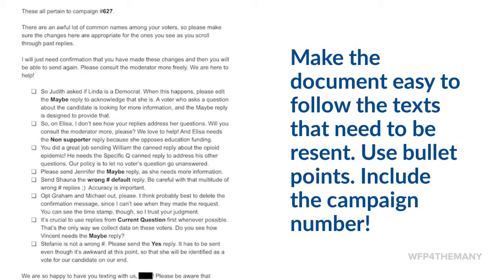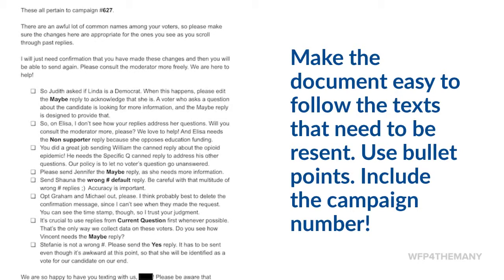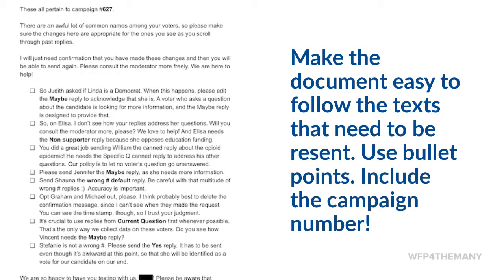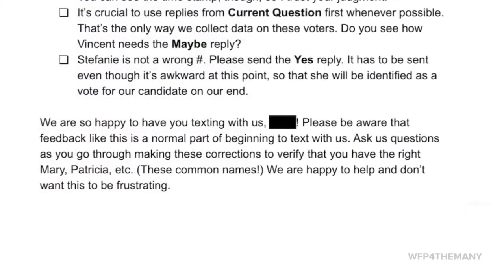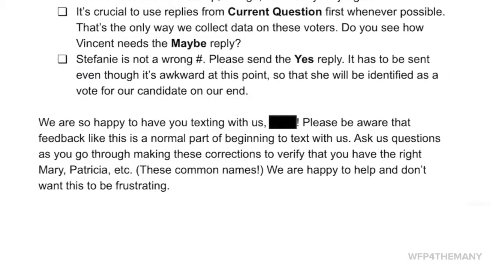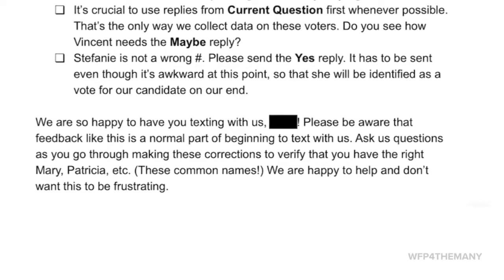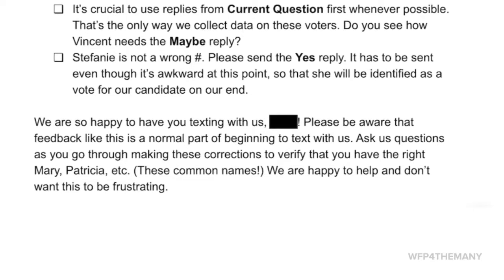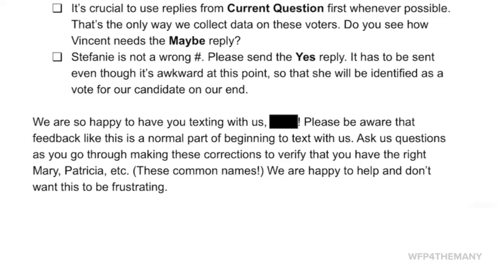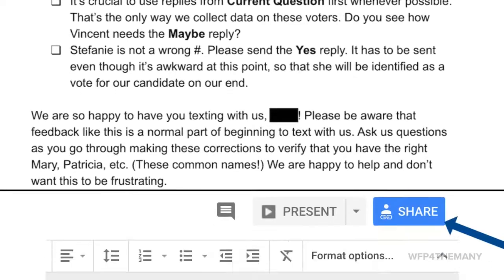Sometimes you need to send the texter a lengthier set of corrections. Create a document in Google Docs, including the bullet points and the campaign number that help make the doc easier to follow. Include helpful tips like checking the names of the voters and reminding the texter to confirm the changes. We don't want to overwhelm our texter. We just want to make sure they are able to easily see the needed corrections.